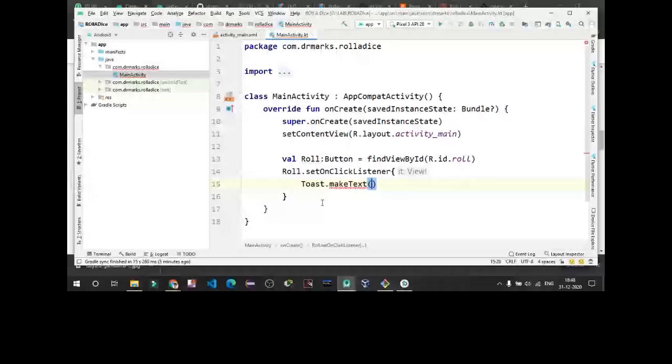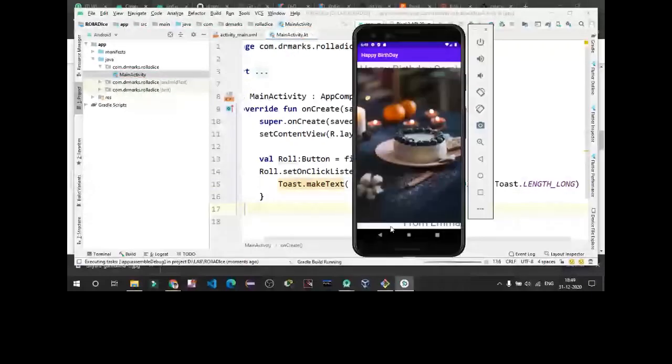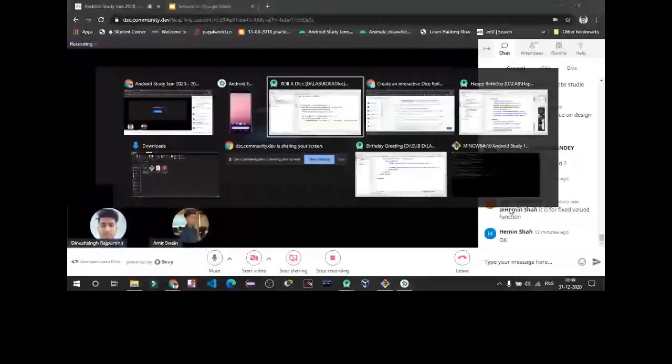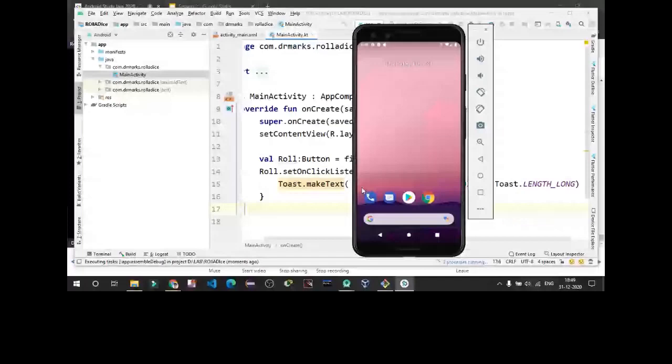You can see what will happen. Now you can see when I click on this button.